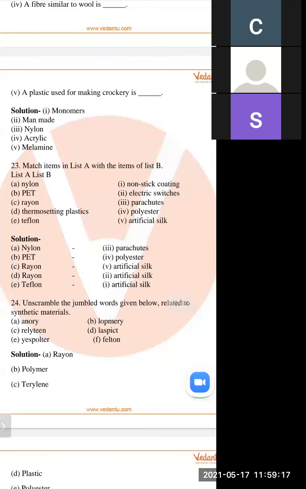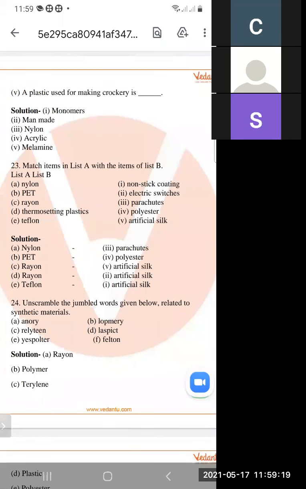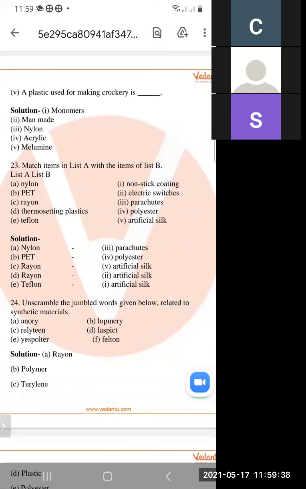First is match the items in list A with the items of list B. So nylon, the PET, rayon, thermosetting plastic, and Teflon. How can we match list A with list B?